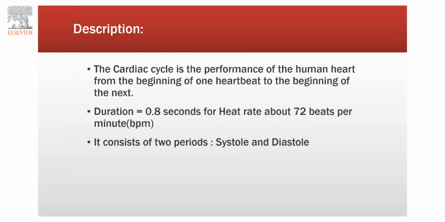The cardiac cycle is the performance of the human heart from the beginning of one heartbeat to the beginning of the next. The duration of a cardiac cycle is 0.8 seconds, or a heart rate of about 72 beats per minute. The cardiac cycle consists of two periods, the systolic period and the diastolic period.